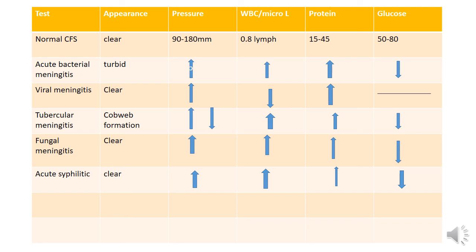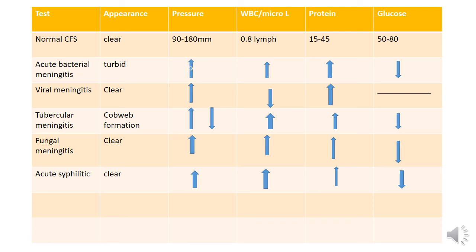Here is a short table. With the help of this table, you can write about any disease, its normal and abnormal CSF content, and we find out the normal and abnormal CSF levels and which disease is due to all this content. Then in fungal meningitis, the appearance is clear but pressure is high, WBC count is high, protein is high, and glucose level is low.